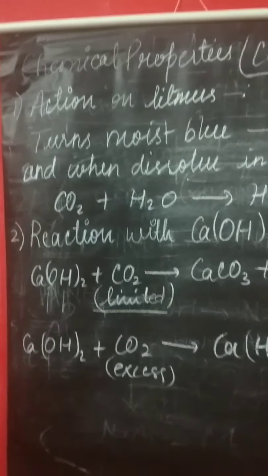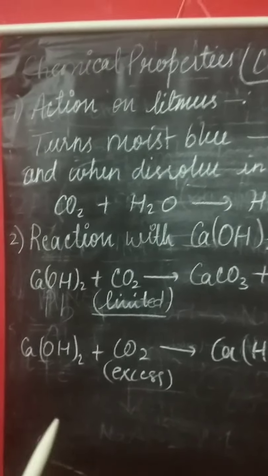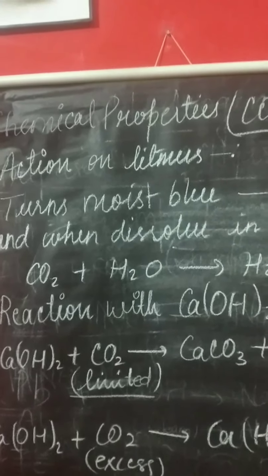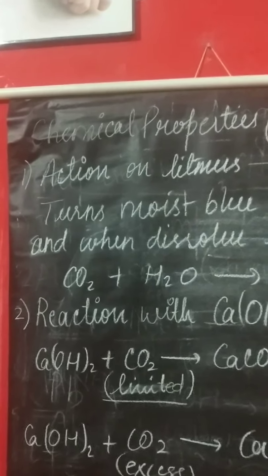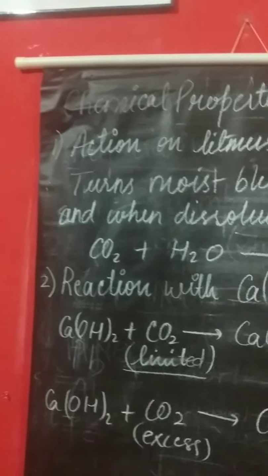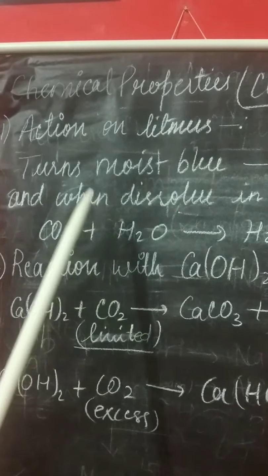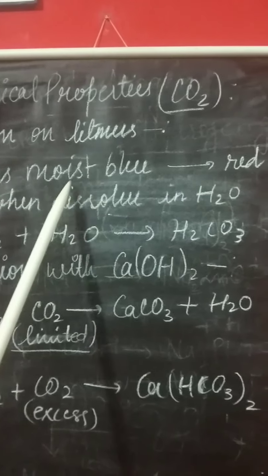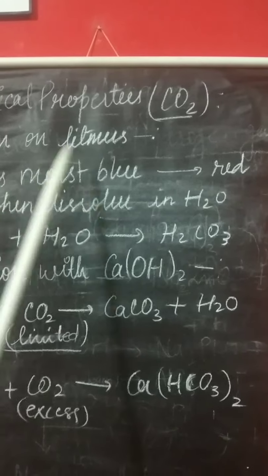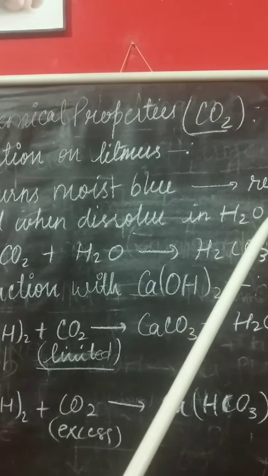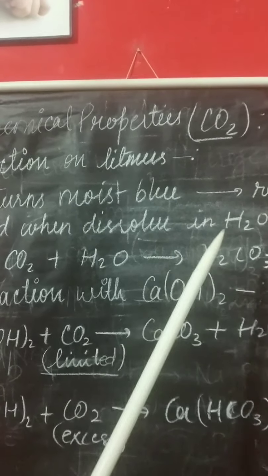Now our next topic is chemical properties. In the chemical properties, first we have to see the action on litmus. There are 2 types of litmus paper available. One is blue in color and one is red in color. So if you want to check whether carbon dioxide is acidic or basic in nature, you have to take a blue litmus paper which will be moist, meaning dipped in water. The moist blue litmus paper will turn red in color. It means carbon dioxide gas is acidic in nature.